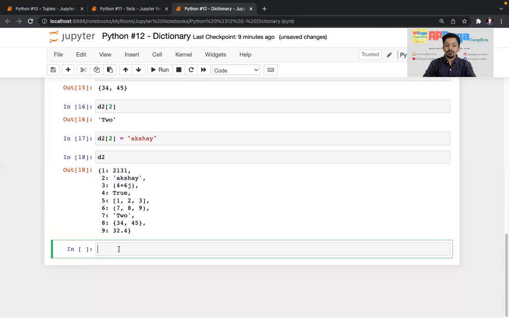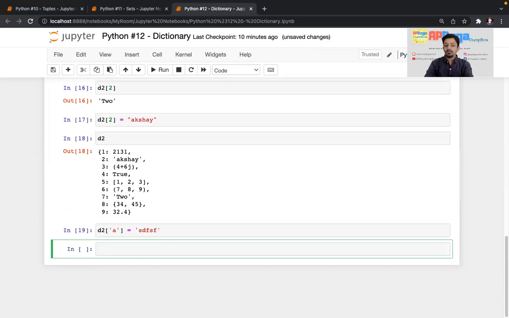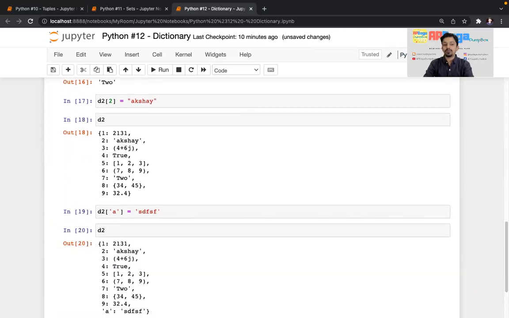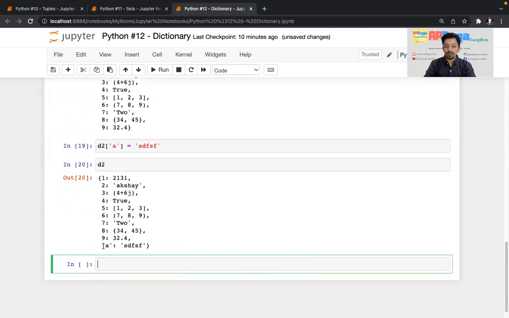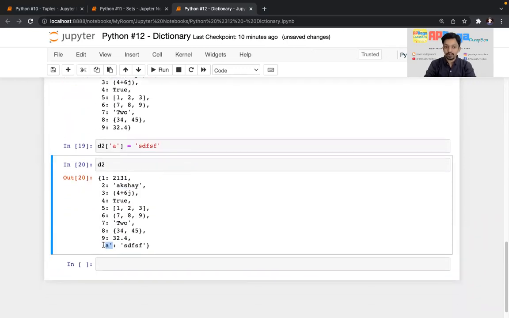And what if you write D2 of some key which is not already present in the dictionary, let's say 10 is not present. Okay, instead of a number, I'll give some string. A key can be a string as well. So I'll write A. And if I assign any value, some random value, it is accepted. And if I print D2, you can see a new key is added and the value corresponding to that is added.